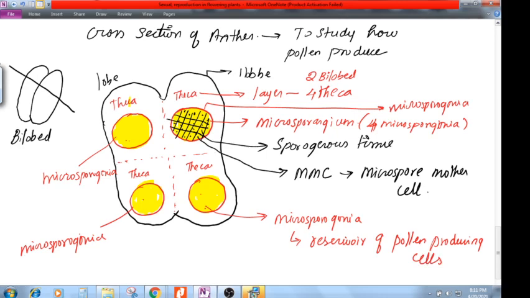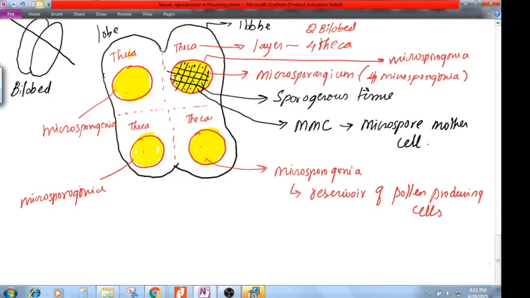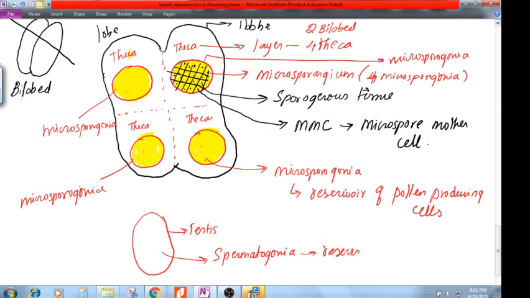For example, in a male there is a part called the testis. Inside the testis there is an area called spermatogonia. What is spermatogonia? It is the reservoir of sperm cells. From here only sperm cells are going to be produced. In the same way, in a plant there is a microsporogonia, which is the reservoir of pollen producing cells. Is that clear?